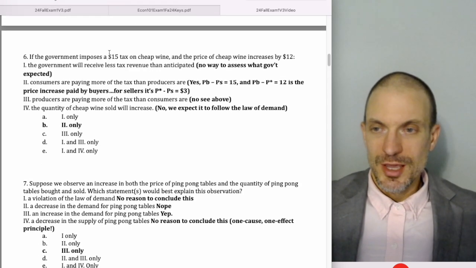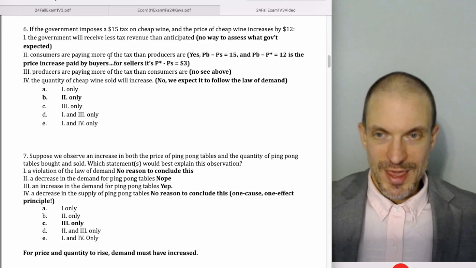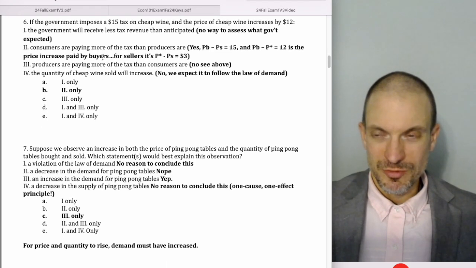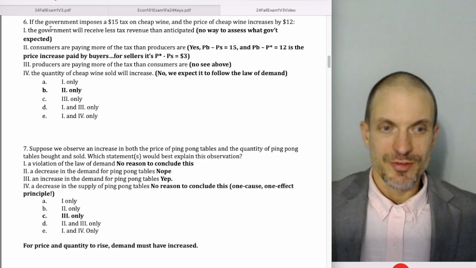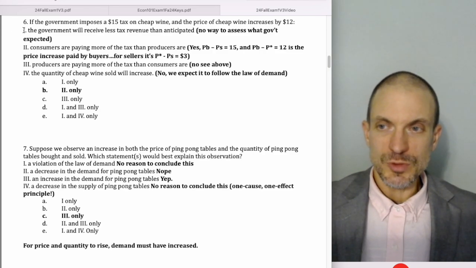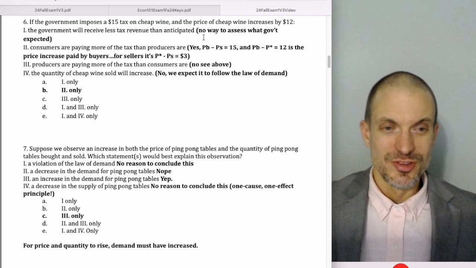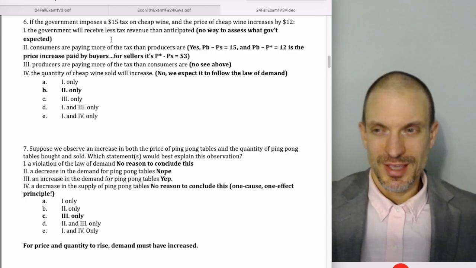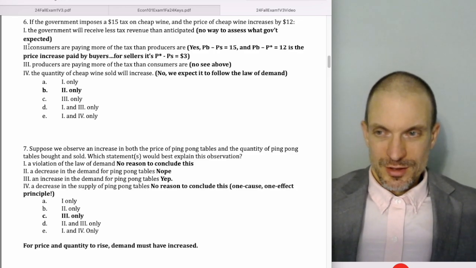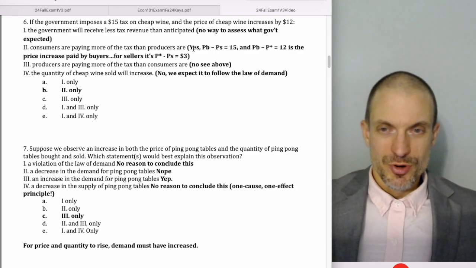Number 6, if the government imposes a $15 tax on cheap wine and the price of cheap wine increases by $12, which of the following is true? Well, let's see. 1, the government will receive less tax revenue than anticipated. I mean, there's no way to assess that really, so can't really be 1. 2, consumers are paying more of the tax than producers are.